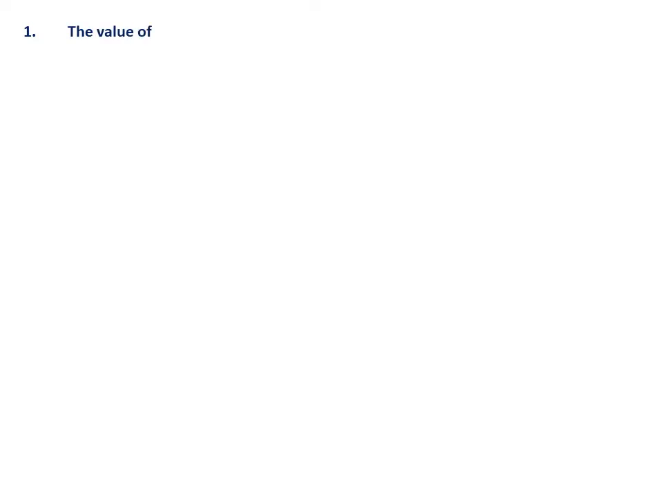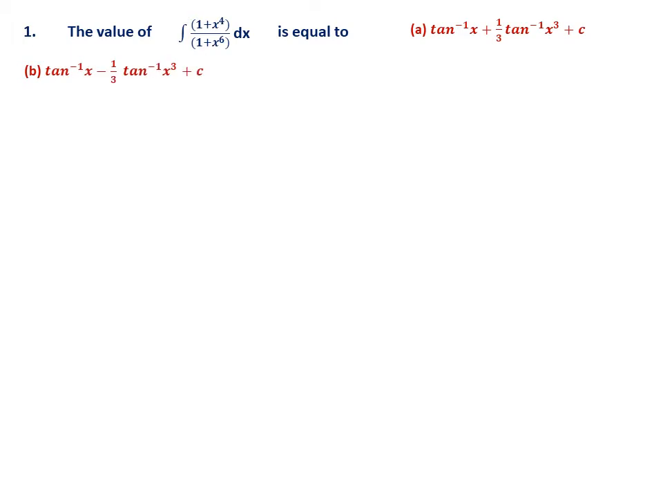First question: the value of integration of (1 plus x power 4) divided by (1 plus x power 6) dx is equal to, so four options: first one tan inverse x plus 1 by 3 tan inverse x cube plus c, second one is tan inverse x, same thing with minus, then third one is tan inverse x plus 1 by 3 tan inverse x square, so there it is x cube in A and B, in C it is x square, and the last one tan inverse x plus tan inverse x. So 1 by 3 is missing. So these are the four options. So this is from CET 2020.